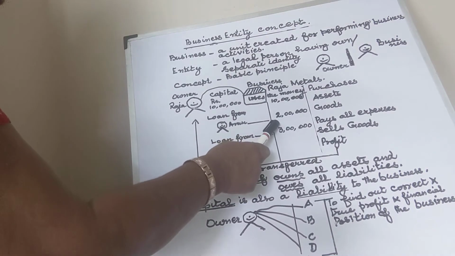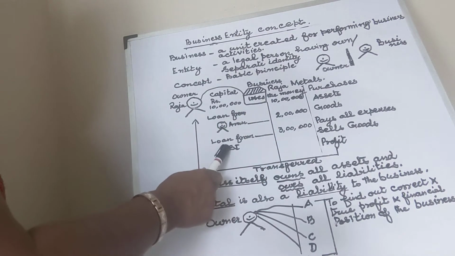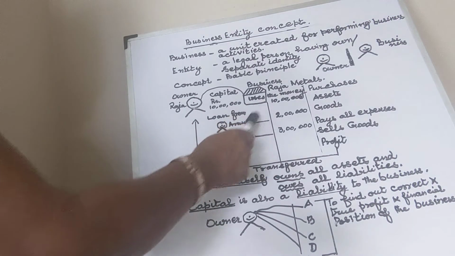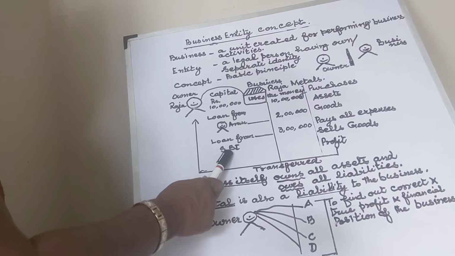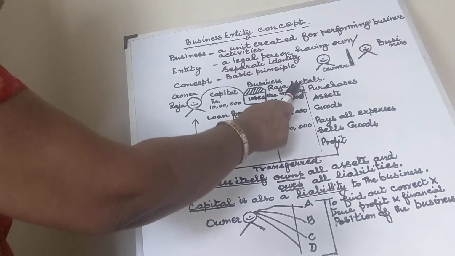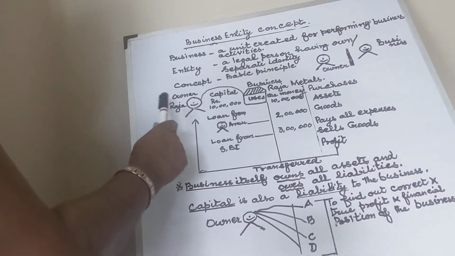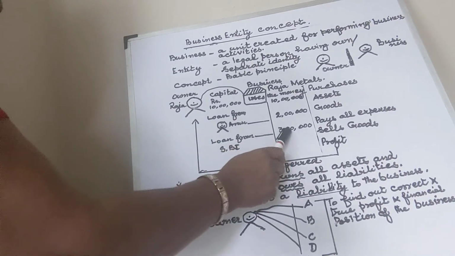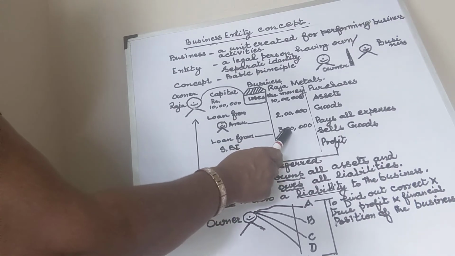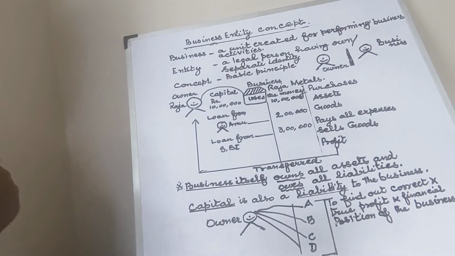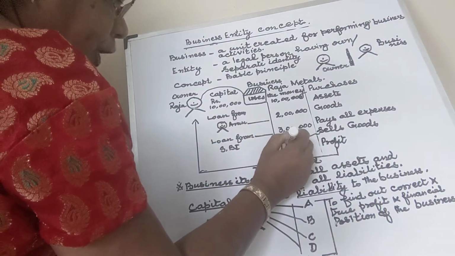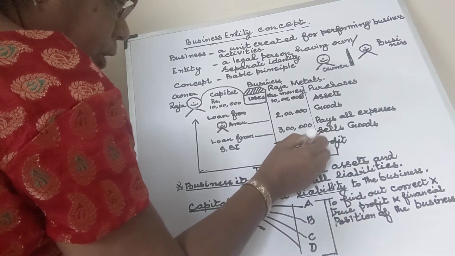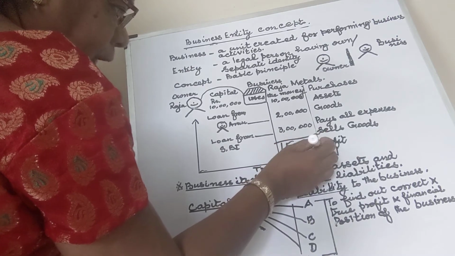It wants some more cash. So the business is approaching the bank. So suppose the loan is taken from the bank. It says that the bank has paid the loan to Raja Metals, not to individual Raja. Okay. So let us say it has got 3 lakh rupees. So now how much money is with Raja Metals? Raja Metals is having around 15 lakh rupees. Okay, so it has 15 lakh rupees now.